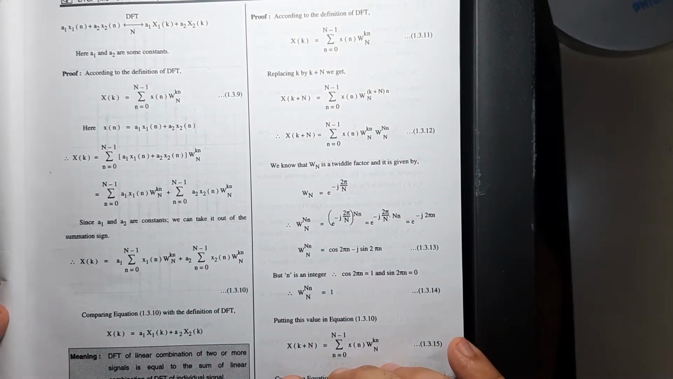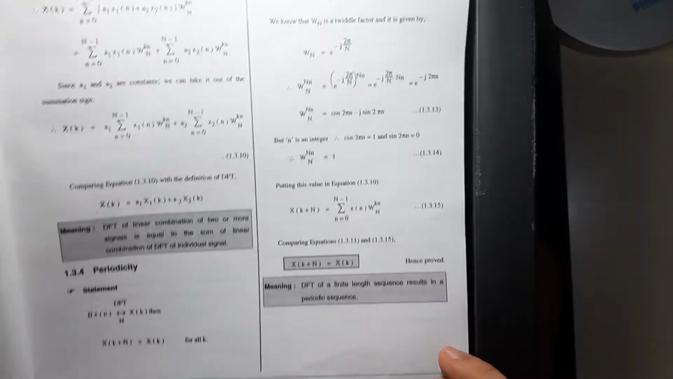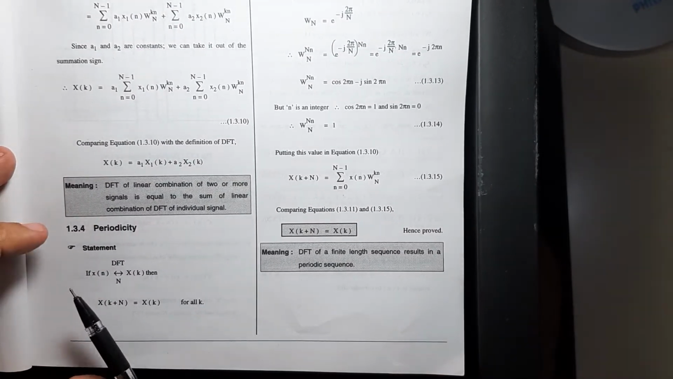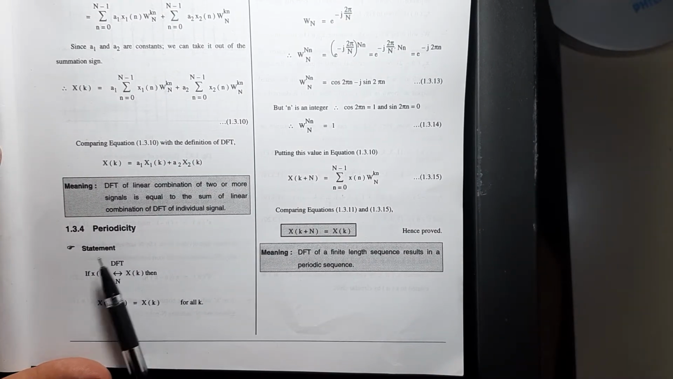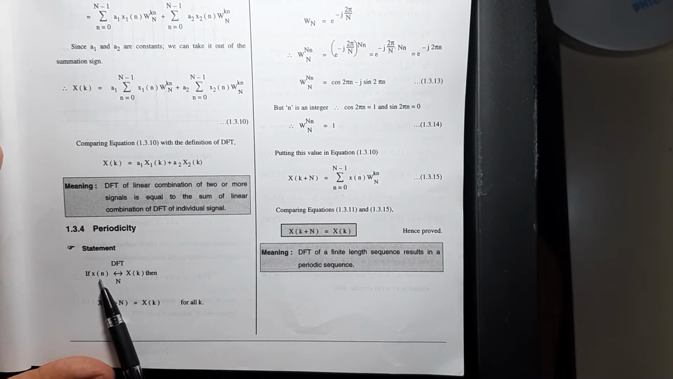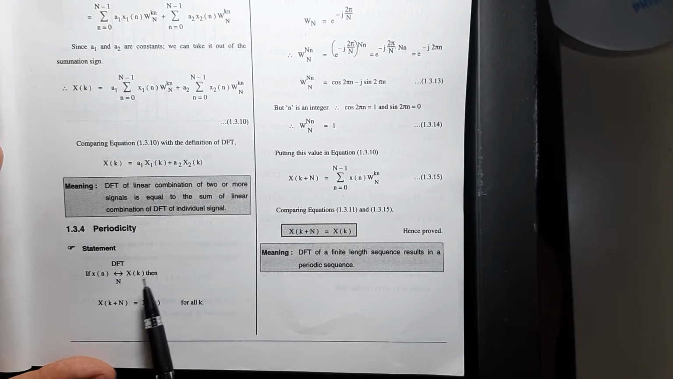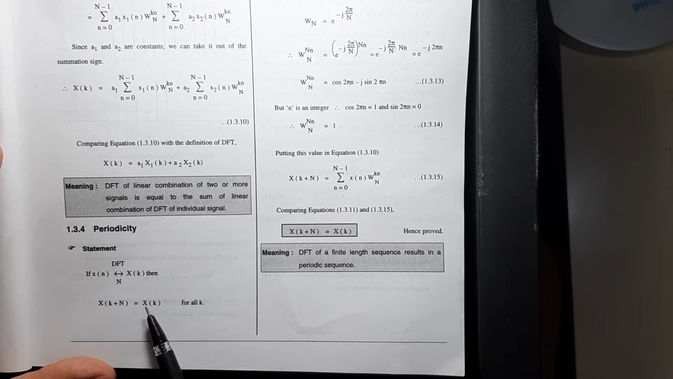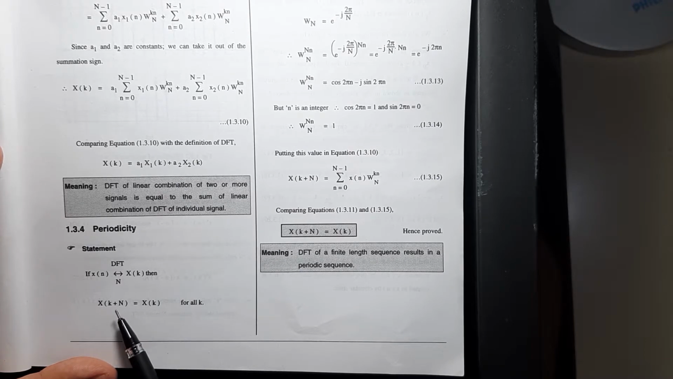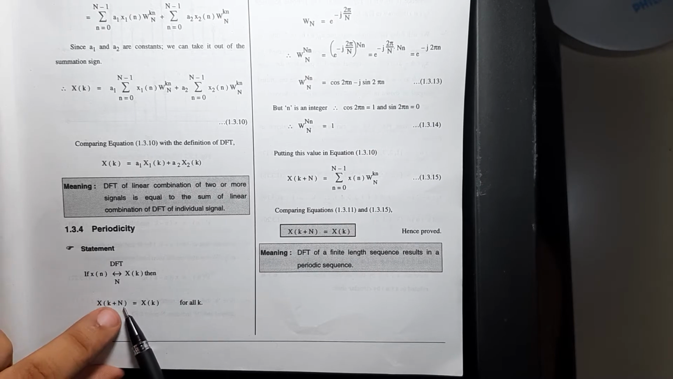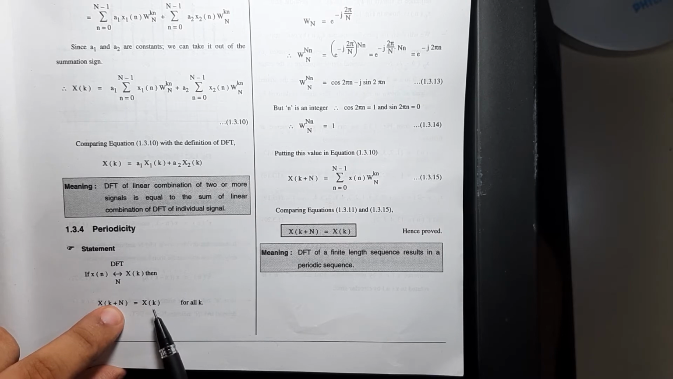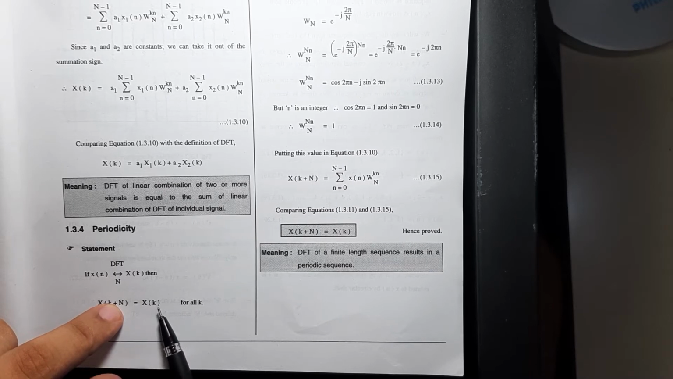Similarly, we have a periodicity property over here. I'll just read out the statement: if your x of n, that is nothing but the input signal, on DFT gives you x of k, then x of k plus N is equal to x of k. That means this capital N, suppose it is an 8 point DFT, so after 8 points your sequence will repeat again. That means your value will always remain x of k and there won't be any other output.